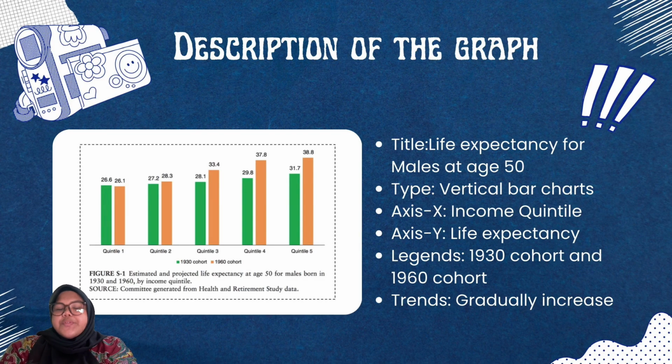The x-axis represents the income, where quintile 5 represents the highest income group, while quintile 1 represents the lowest income group. The y-axis represents life expectancy in years. The legend shows two cohorts, which are the 1930 cohort and the 1960 cohort. Overall, the chart shows a gradual increase in life expectancy as income increases.